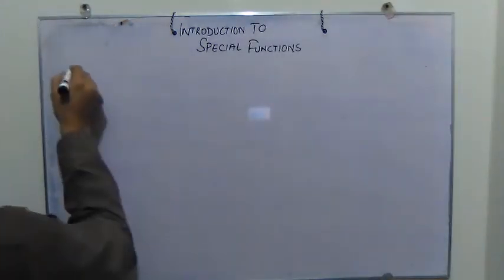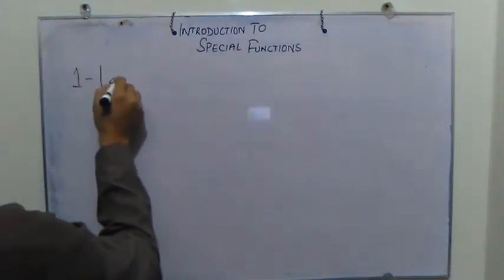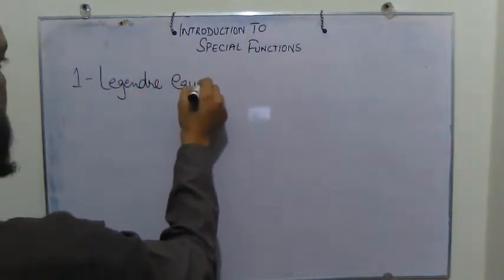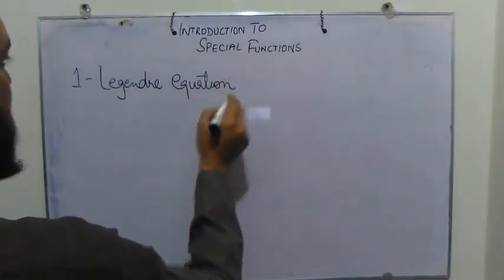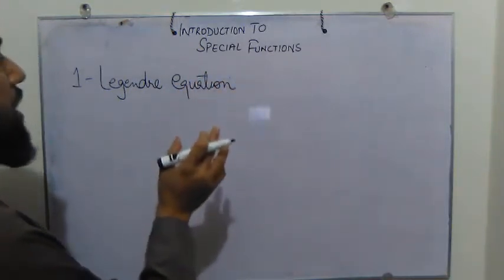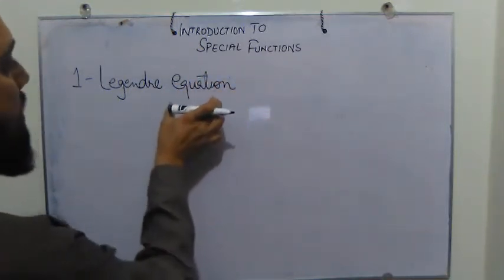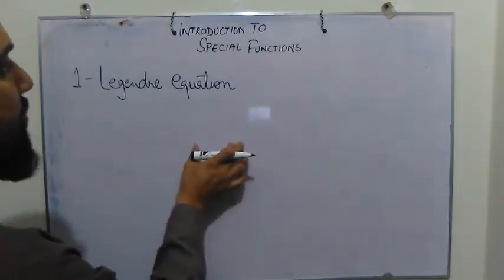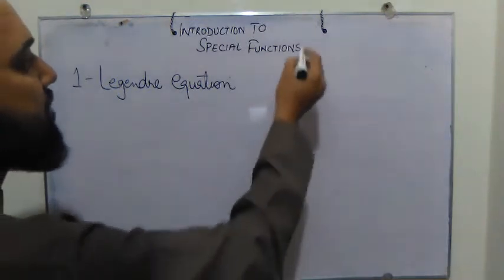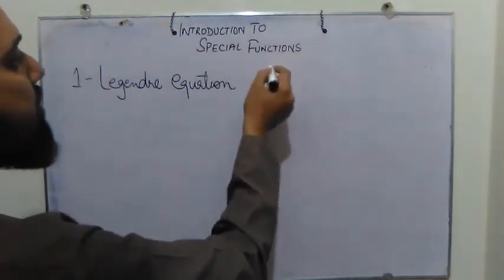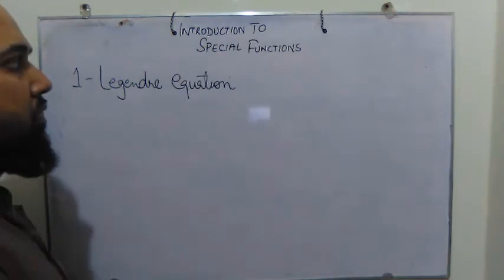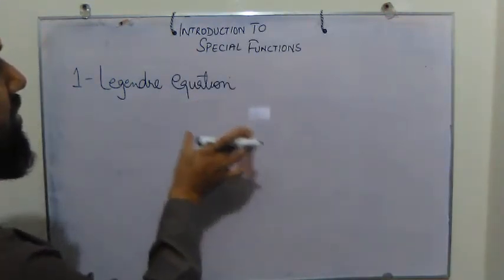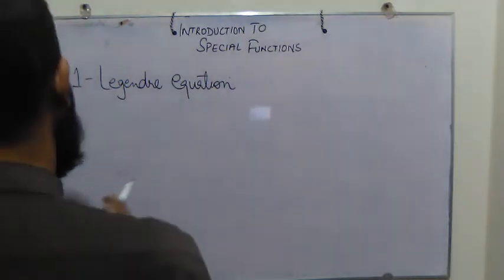So number one is Legendre equation. I have to differentiate that there is some equation and there is a solution of that equation. The solution of the equation is called the function, because we always find a function when we solve a differential equation. When we solve a special differential equation, the result we find is a special function.